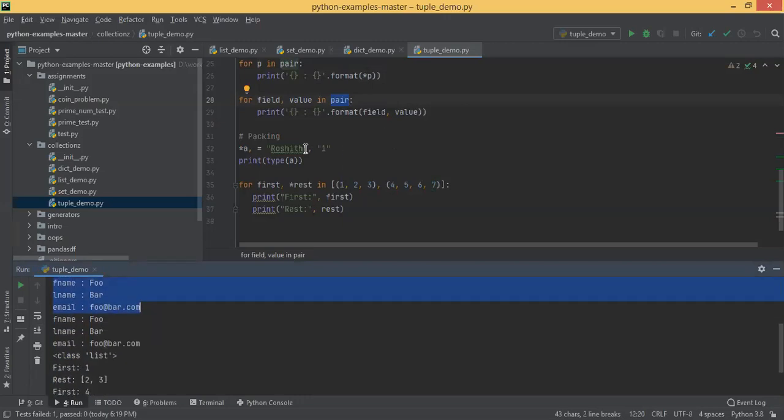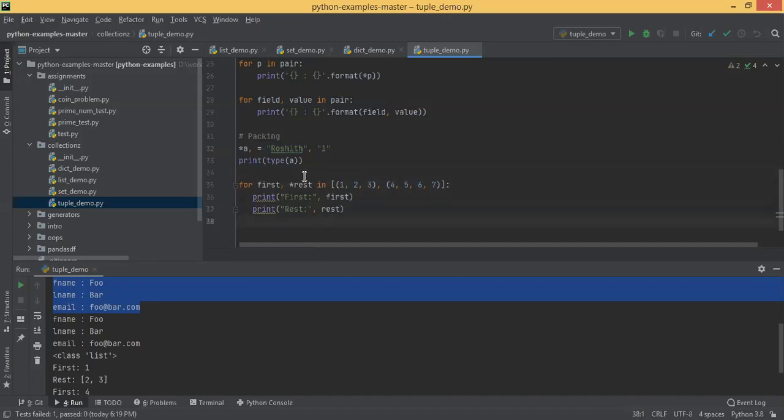Okay, then star a comma is equal to rostic1. Packing means you are actually creating a list; you can see the data type is becoming list. This syntax is used to create a list but using the star operator. There are different syntaxes. Don't worry much, just for knowing's sake. In an interview nobody will ask you what this will return. Just for knowing some tricky syntax in Python. You just take it as fun, then you will really like this.